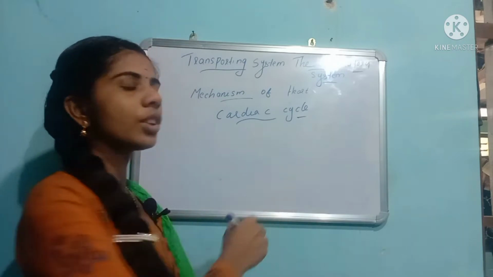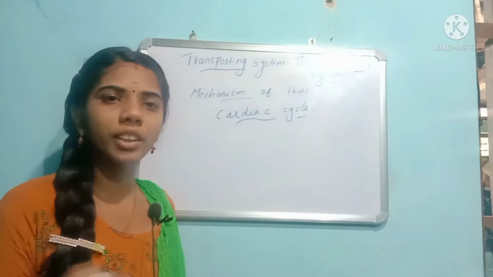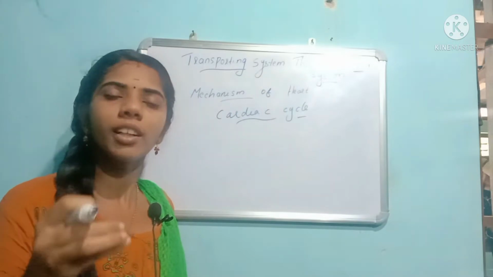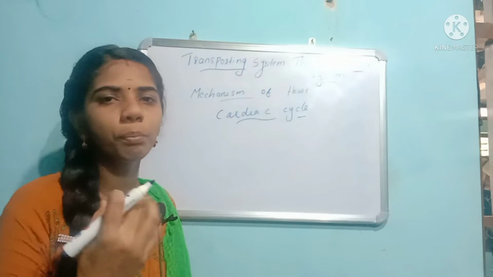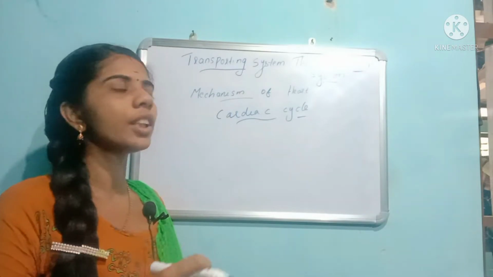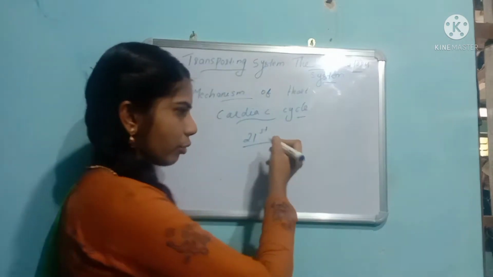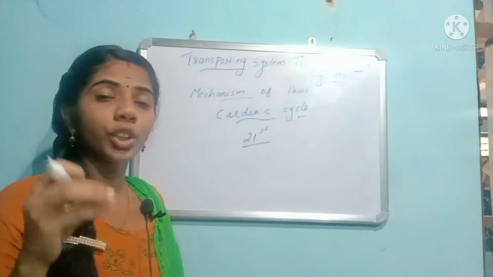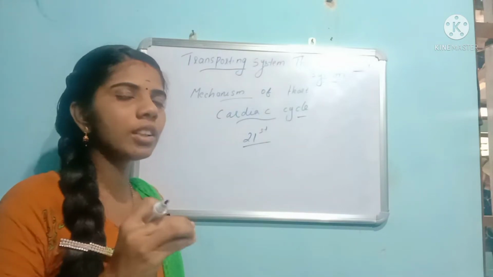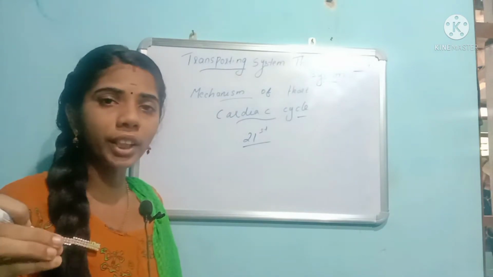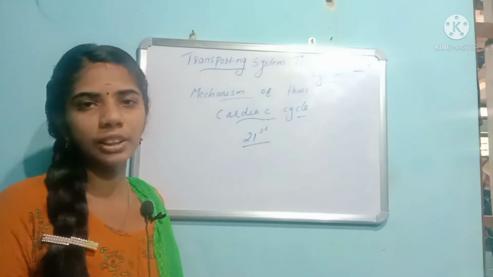Clear? So when does the heart start working in a human being? The heart starts to beat on the 21st day of the embryonic stage, and it will work until the death of a person.